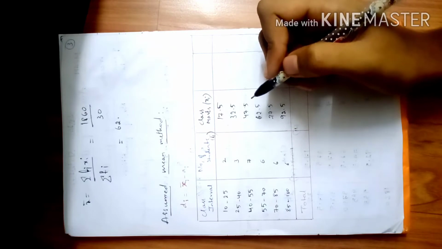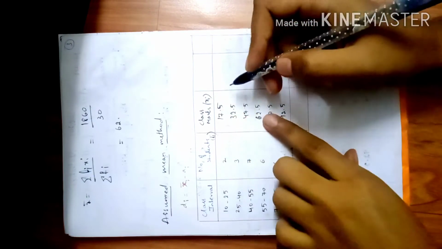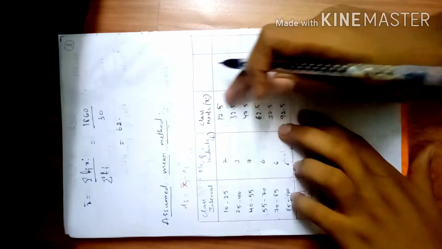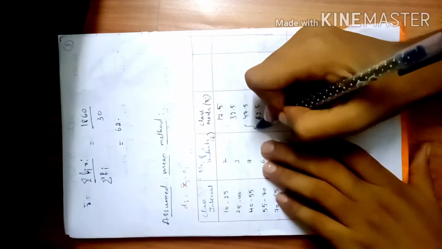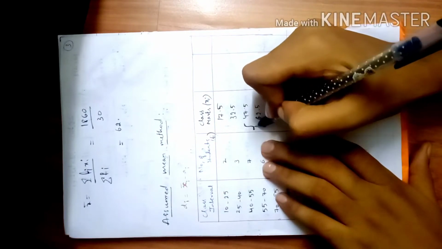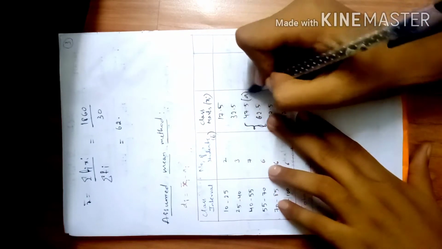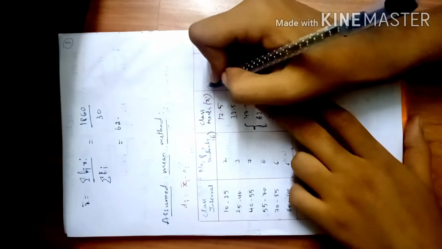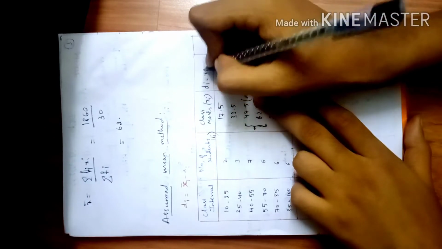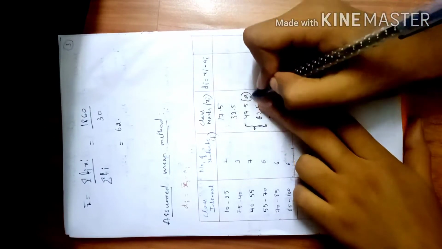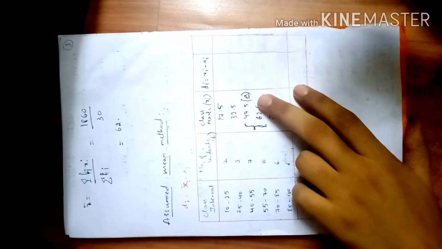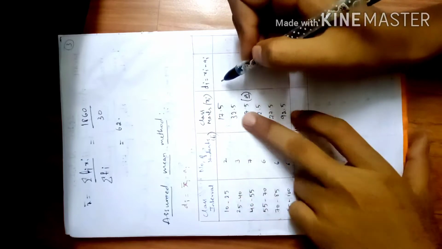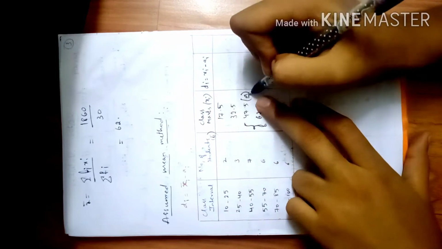Now what I need to do is select one value as a, which is the middlemost value among all these. These two are the two middle numbers, and I can take any of them as a. So I take 47.5 as a. Now I'll apply this formula, di is equal to xi minus a. So now I need to subtract the a value from the xi value.